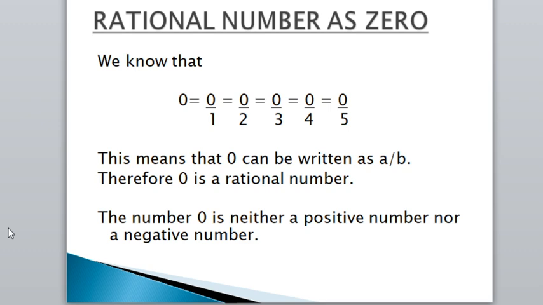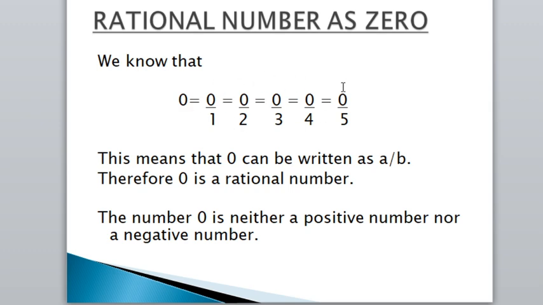Then the rational number 0. We have to find whether 0 is a rational number. We know that 0 is equal to 0 by 1. Why? If we divide 0 by any number or any integer, we will get the result 0 only. That's why 0 by 1 is equal to 0, which is equal to 0 by 2, 0 by 3, 0 by 4, and 0 by 5.